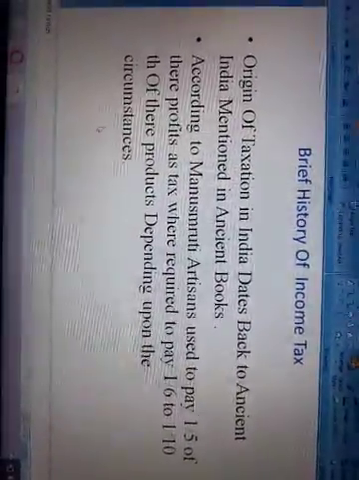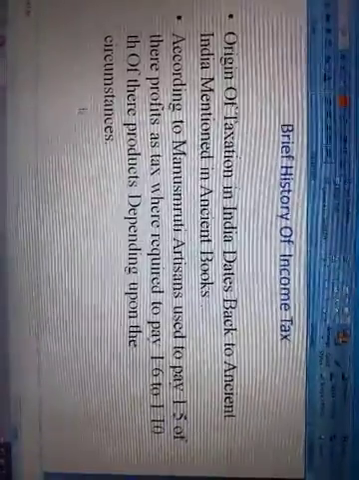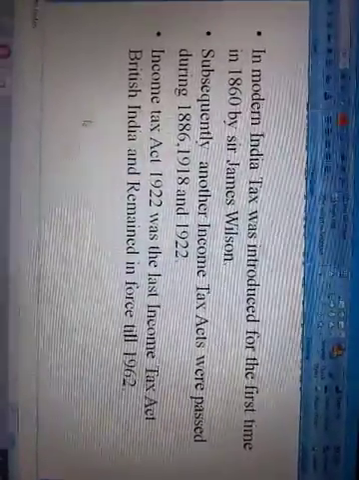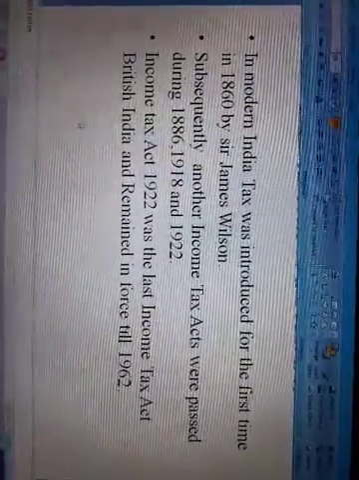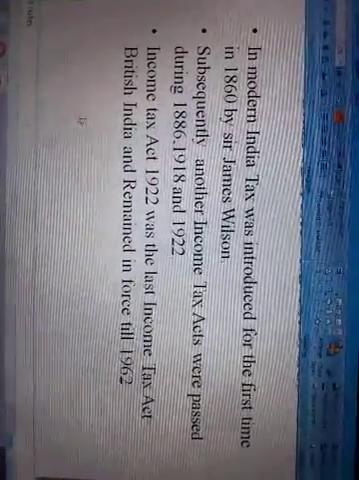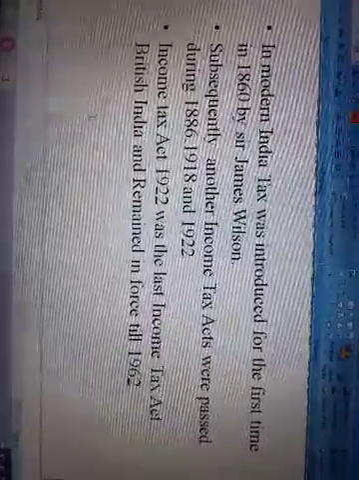Brief history of income tax. The origin of taxation in India dates back to ancient books. According to Manusmriti, artisans used to pay 1/5 of their profits as tax. They were required to pay 1/6 to 1/10 of their products depending upon the circumstances. In modern India, tax was introduced for the first time in 1816 by Sir James Wilson.